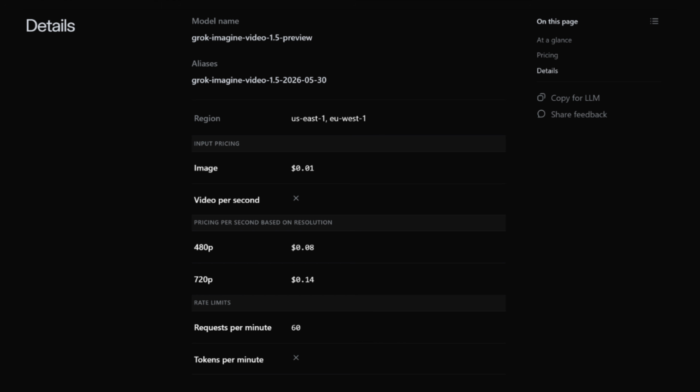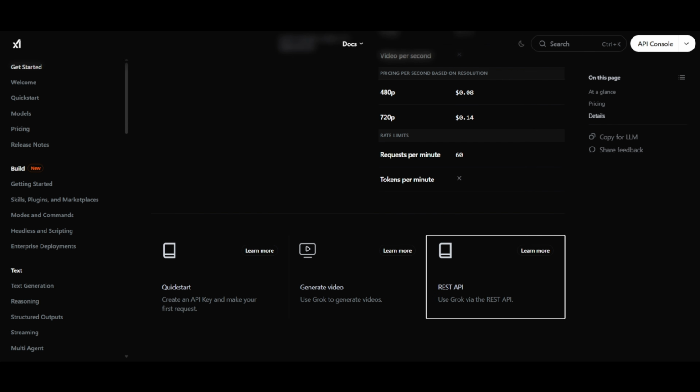Pricing via the xAI API is 14 cents per second of 720p output. So a 10-second clip runs you $1.40. If you want 480p, it is 8 cents per second. A 5-second clip is 40 cents. Compare that to Google Veo 3.1 at roughly $12 per minute with audio, and this is significantly cheaper for the same quality tier or better. It is available via the xAI API today. If you are interested in reading further, I'll link to this main page in the description below.